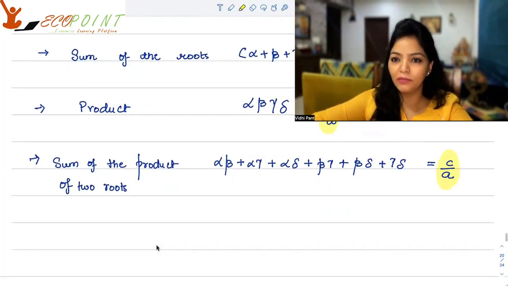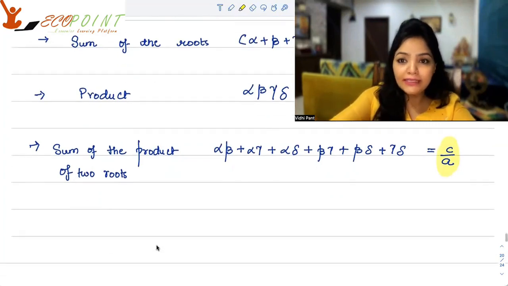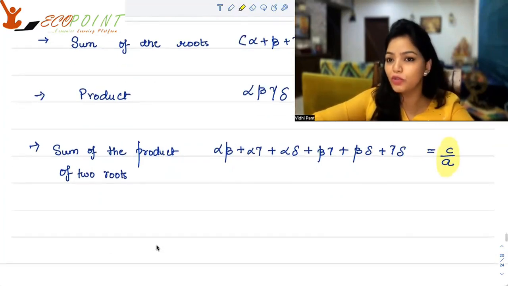And similarly, you can also talk about alpha beta gamma plus beta gamma delta plus alpha gamma delta. That is the sum of the product of three roots at a time. That will be minus b upon a. Well, these are basic relations that you should know about the coefficients related to the sum and product of roots.